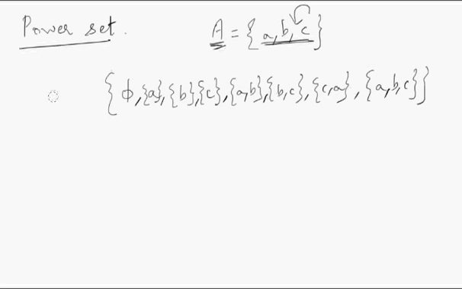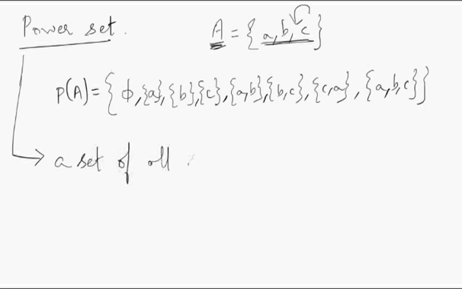Now such a set you call a power set, and you denote it using this notation. This is the power set of set A. So basically what does a power set mean? It is a set of all subsets. How do you find how many subsets there will be?